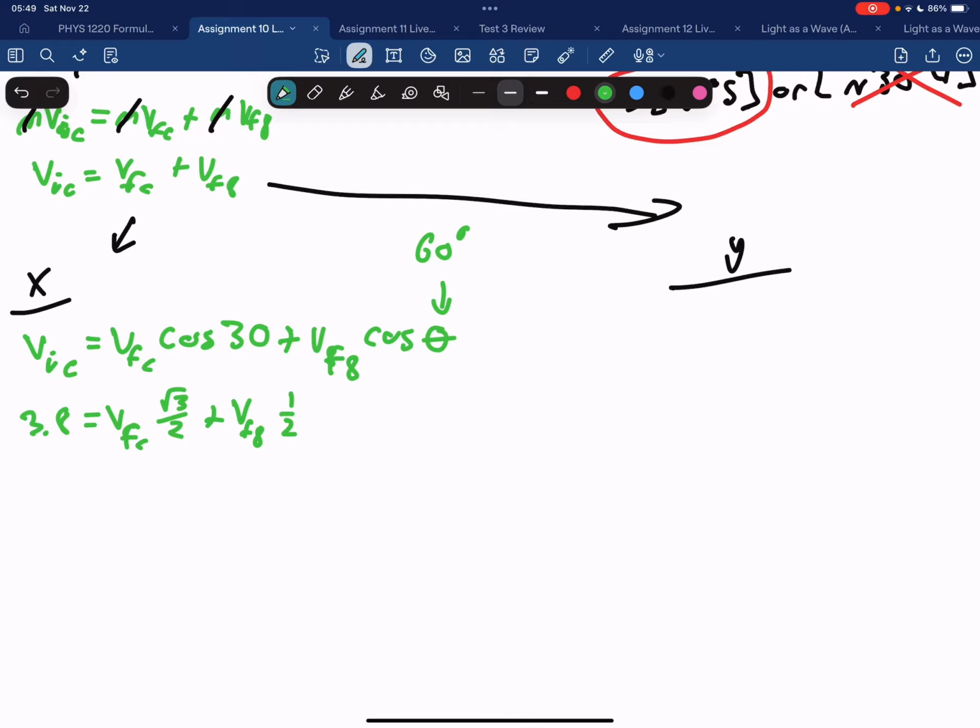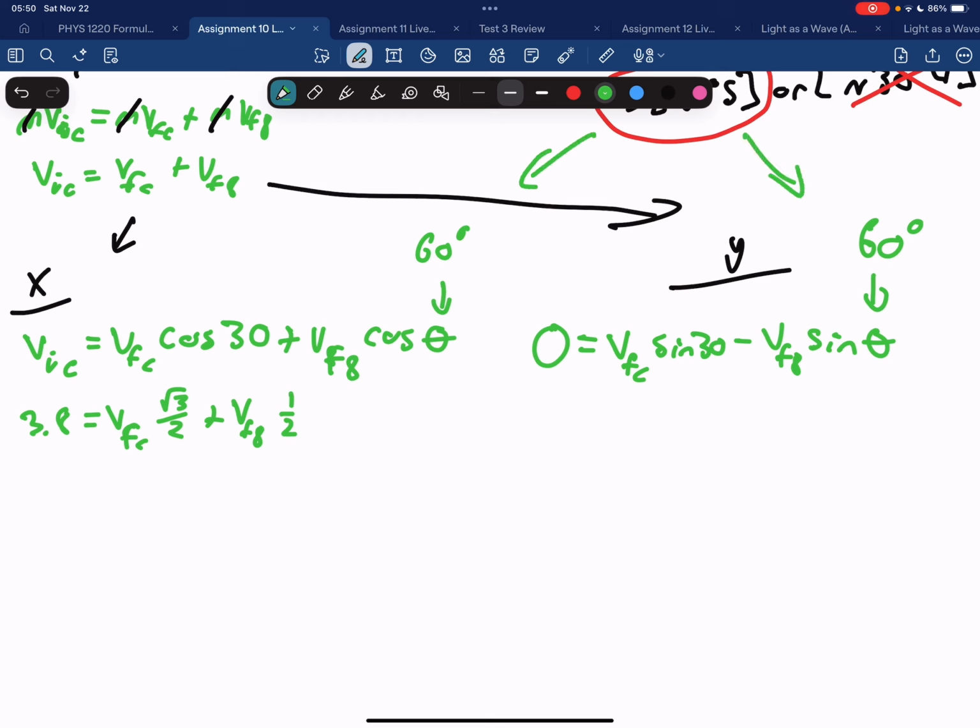So in the y components, initially, nothing is moving with a y component. So I have 0 equals VFC. And now because I'm using y components, this is going to be the sine of 30 minus VF8 sine of theta. Again, this is 60 degrees, what we found earlier, going to both. And this gives us VFC times 1/2 from sine 30 minus VF8 times root 3 over 2.